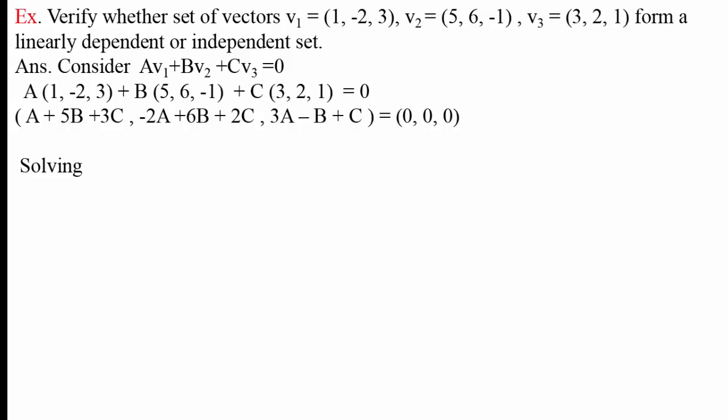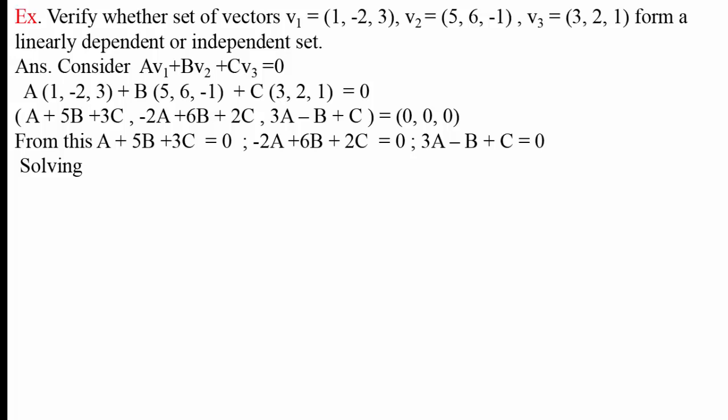vectors, we get a plus 5b plus 3c, minus 2a plus 6b plus 2c, 3a minus b plus c equal to 0, 0, 0. Two vectors are equal if their corresponding components are equal, and hence we get a plus 5b plus 3c equal to 0, minus 2a plus 6b plus 2c equal to 0, 3a minus b plus c equal to 0.